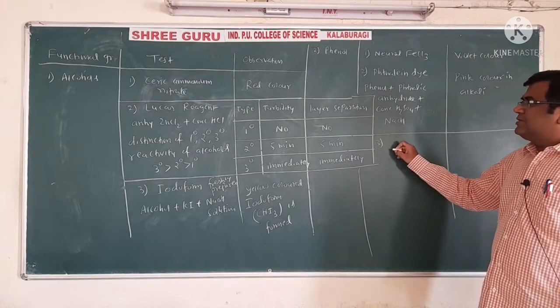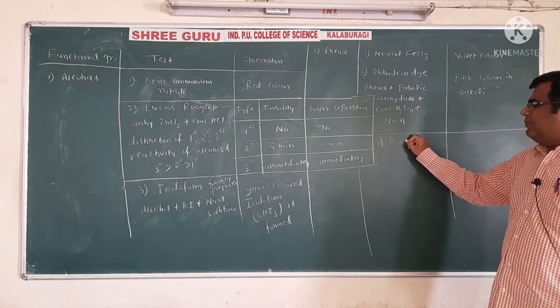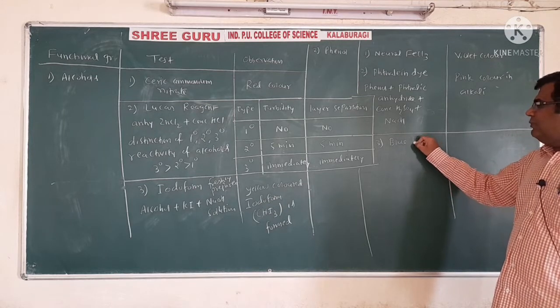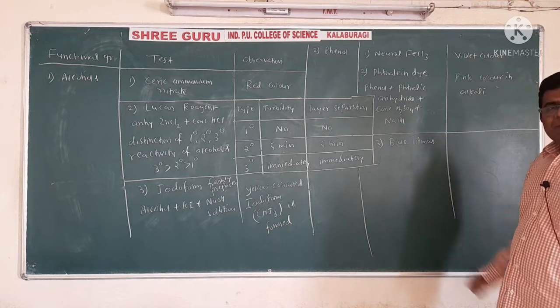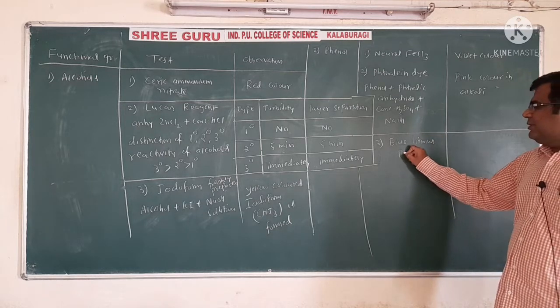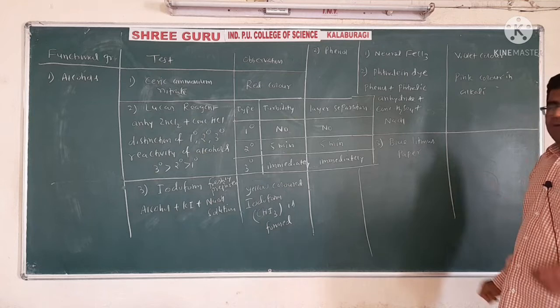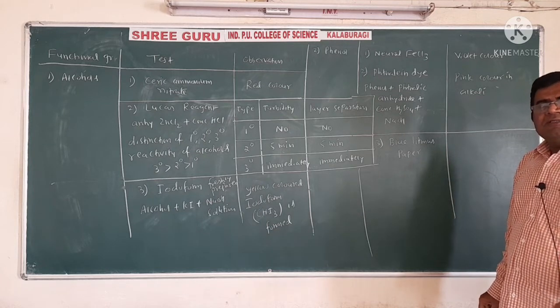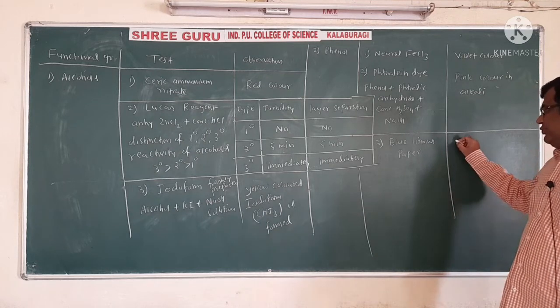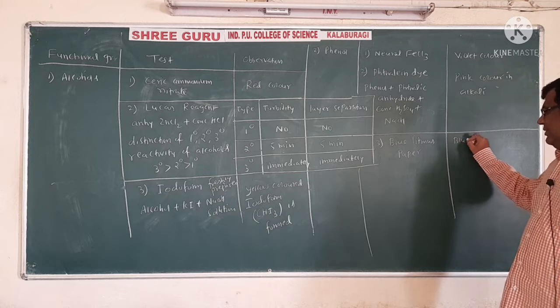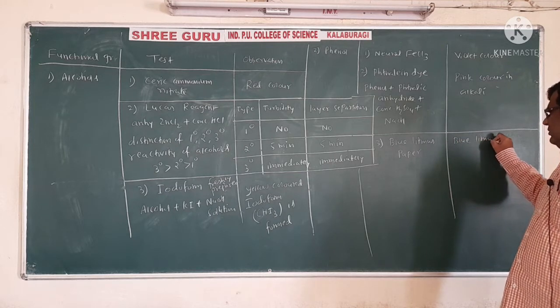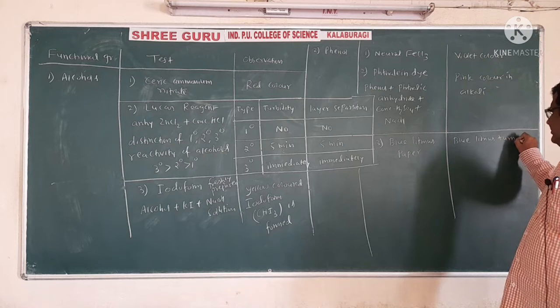The third one is phenol can be distinguished with blue litmus paper, and we say that when phenol drops are added to the blue litmus paper, the blue litmus turns red.